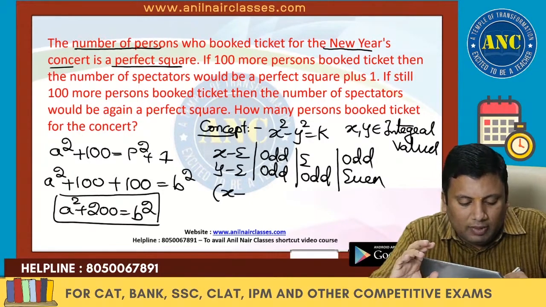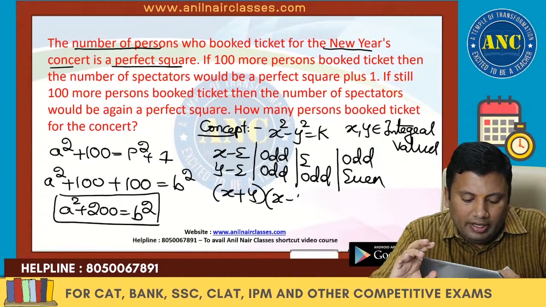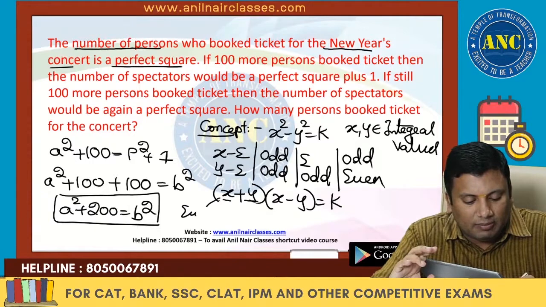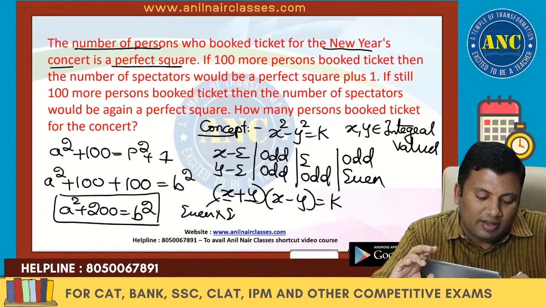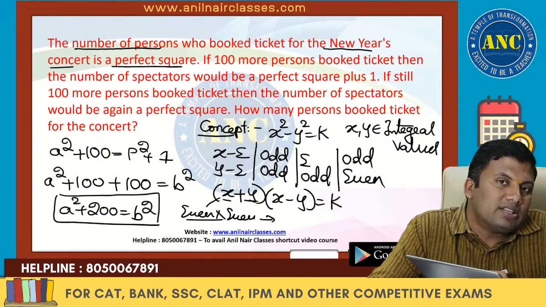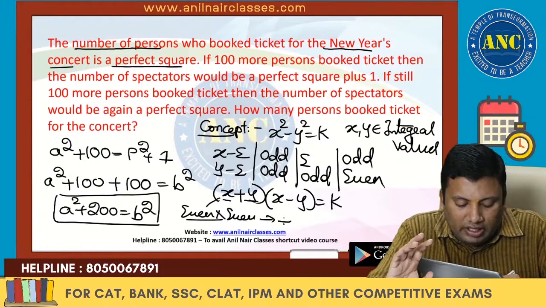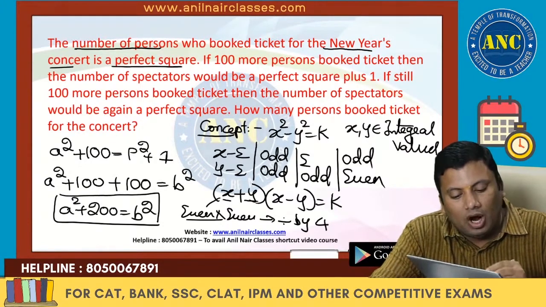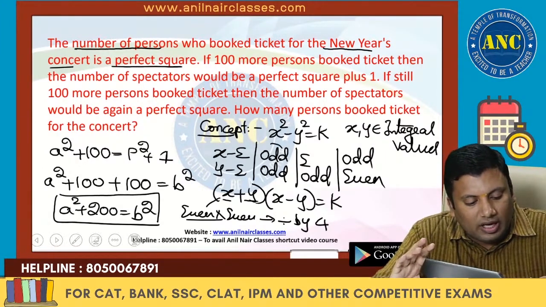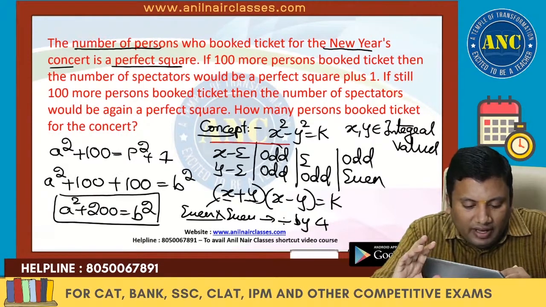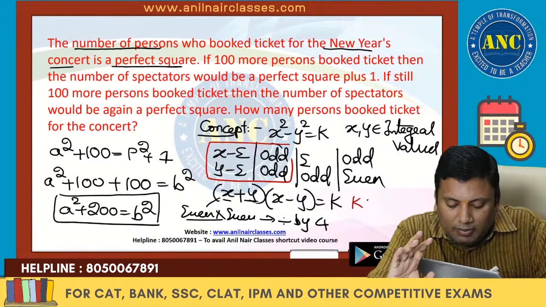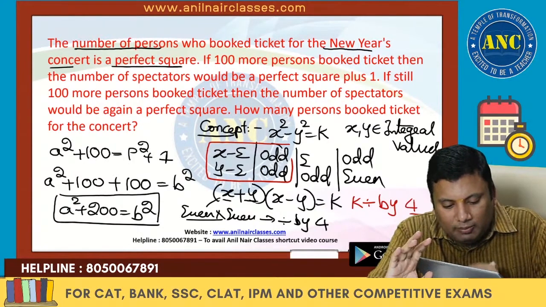So x square minus y square is x plus y into x minus y, equal to k. Even plus even is an even number, and even minus even is an even number. Two even numbers are multiplied, and any even number is of the form 2k1, so 2k1 into 2k2 is divisible by 4. Odd plus odd is even, and odd minus odd is also even. That means if x and y are both even, or both odd, k is divisible by 4.